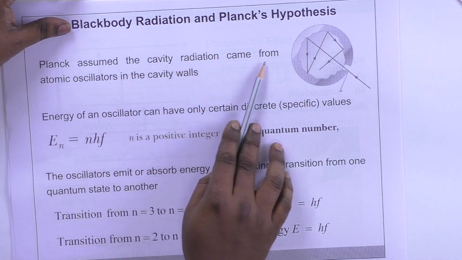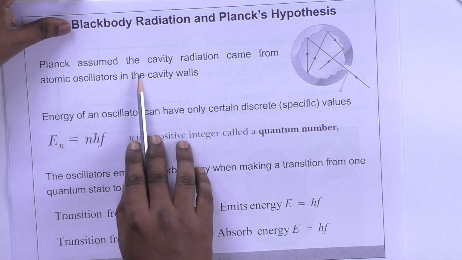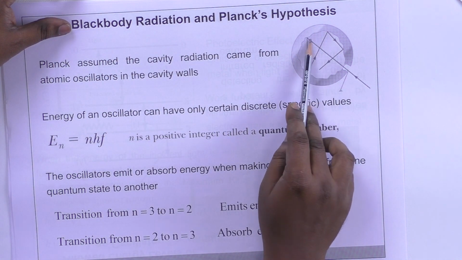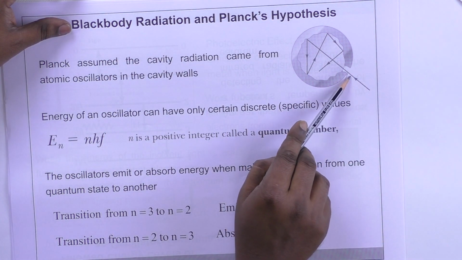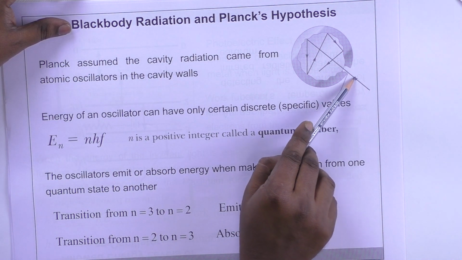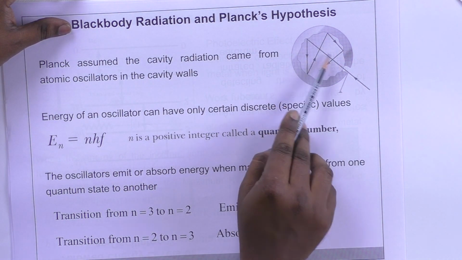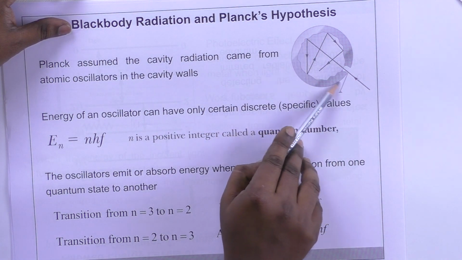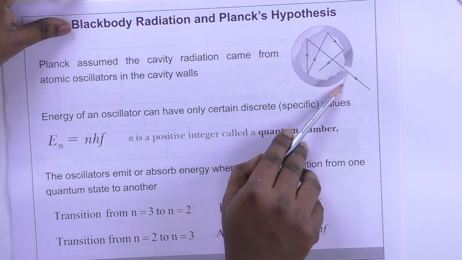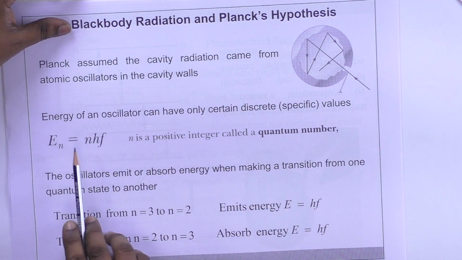Planck assumed the cavity radiation came from atomic oscillators in the cavity walls. This is a model for a black body. For example, take a cavity with a small opening. If radiation enters this opening, it will keep on reflecting and it will never come out. So this is an example of a good absorbing material. So this is the model.